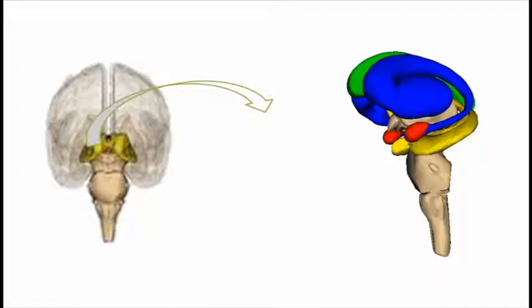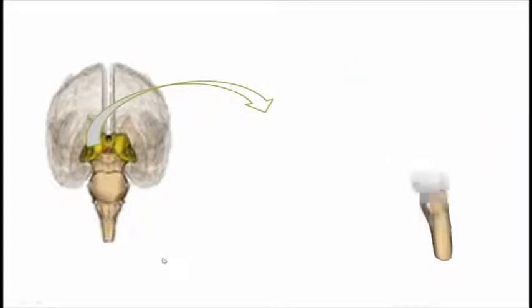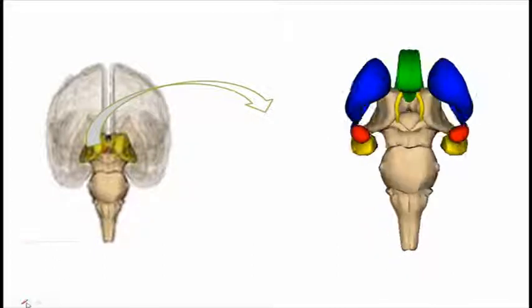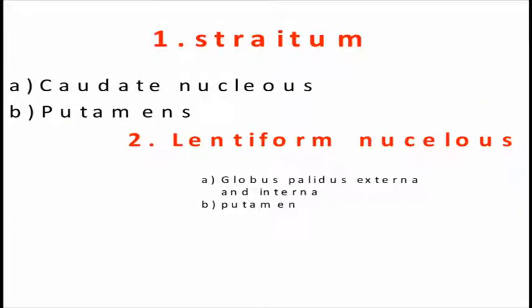This putamen together with the globus pallidus externa and interna forms the lentiform nucleus. As you can see here, the lentiform nucleus.